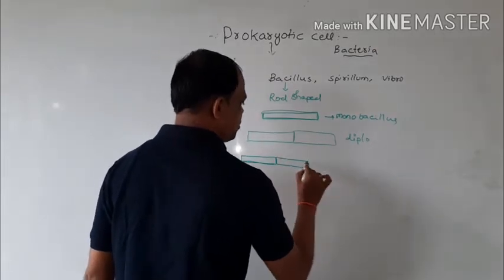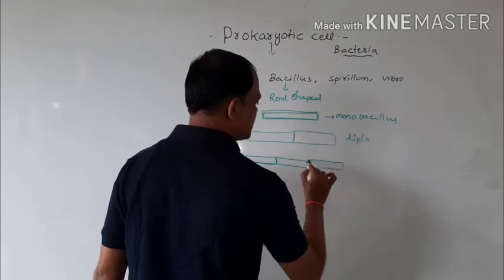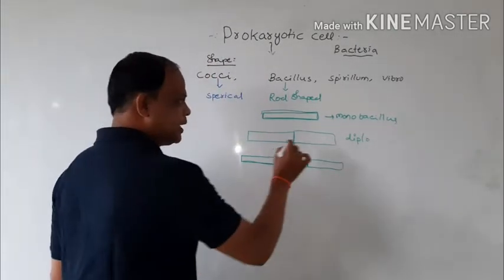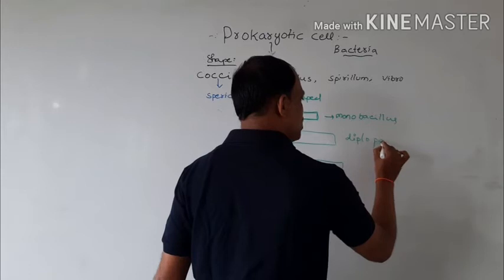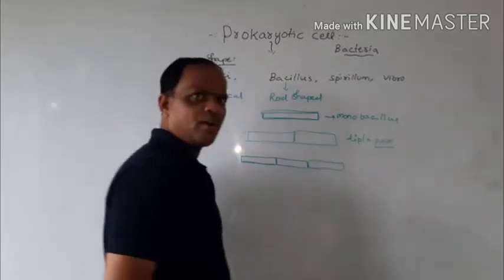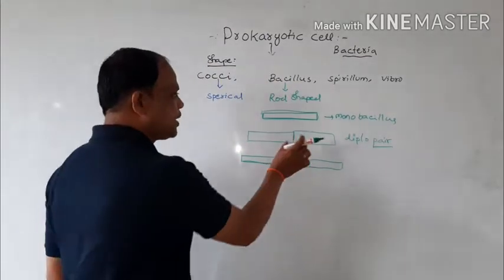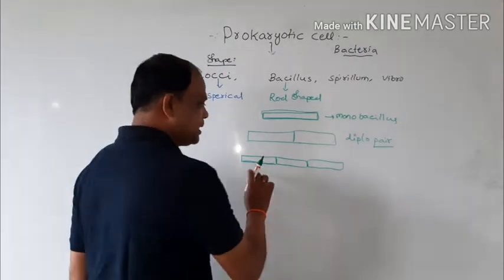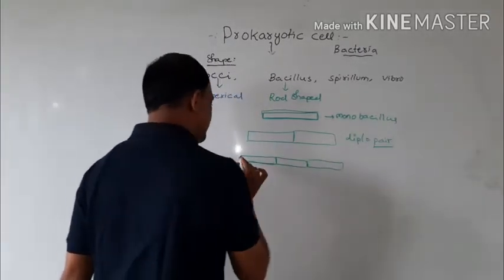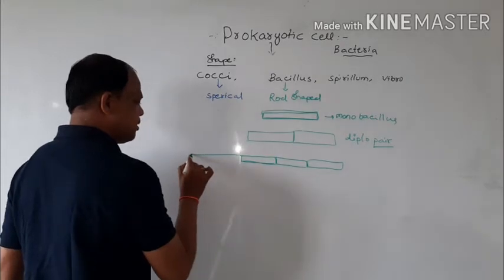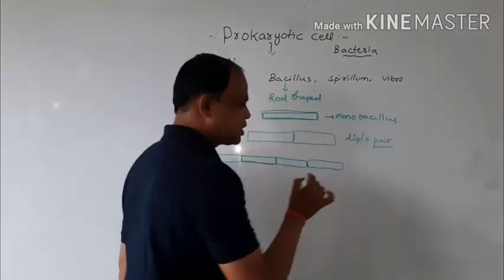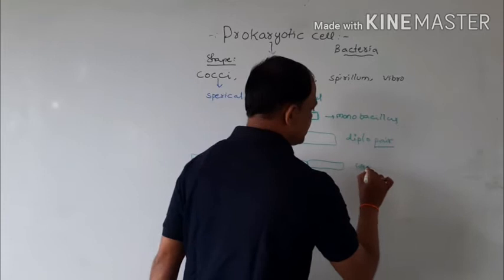Okay, this is Streptobacillus, which means chains of rod-shaped bacteria. Here, diplo means a pair of rod-shaped bacteria. Pairs of rod-shaped bacteria are also called Diplobacillus, and this one is the chain-like structure. Chains of rod-shaped bacteria are also called Streptobacillus.